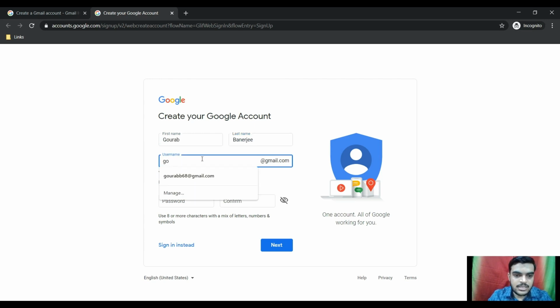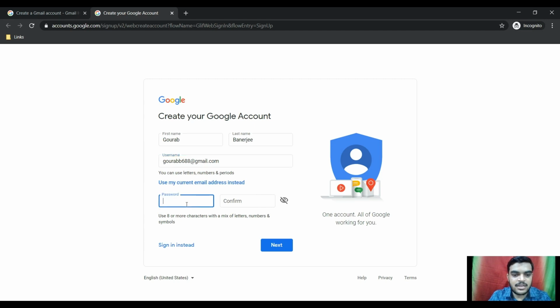Okay, so let me use my existing one. Let's change some bit so that it would be available. Okay, now let's set some kind of password. I'm going to set a very simple password, let's see, 1 2 3 4. Now I'm showing you. As you can see here, I have typed 1 2 3 4. Now let's click on next.